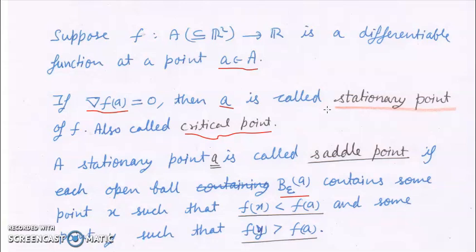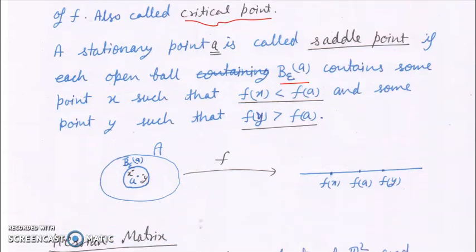So once again, what is a stationary point? If the gradient of f at that point is 0, then that point is called a stationary point. Some stationary points are saddle points. So what is a saddle point? A stationary point A is called a saddle point if each open ball B(epsilon, A) contains some point x such that f(x) is less than f(A) and some point y such that f(y) is greater than f(A). Let us understand it by figure.